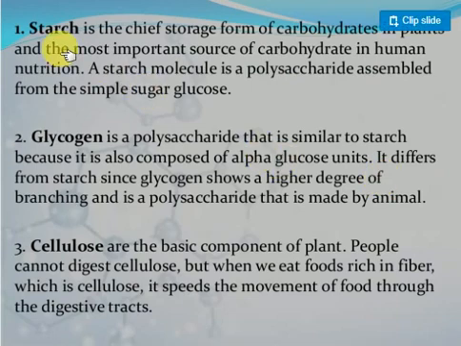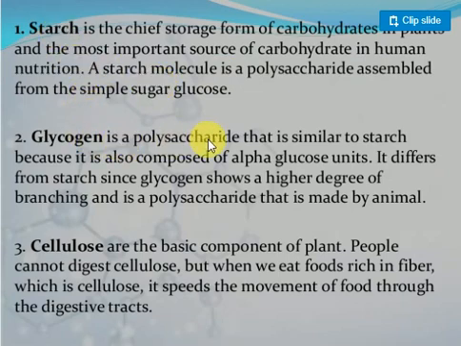Then look at starch. Starch is the chief storage of carbohydrates in plants. Potato, remember, contains starch. Rice also contains starch, and it is the most important source of carbohydrate in human nutrition. In the food we take, we take more starch. A starch molecule is a polysaccharide assembled from simple sugar molecules. Many sugar molecules are joined and form starch.